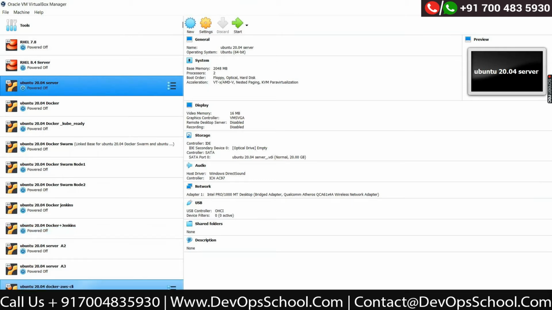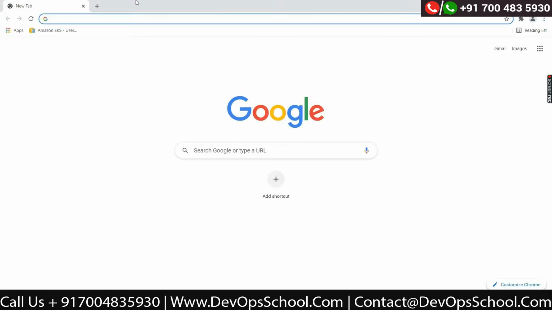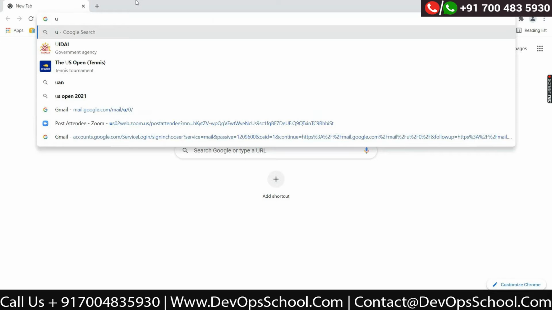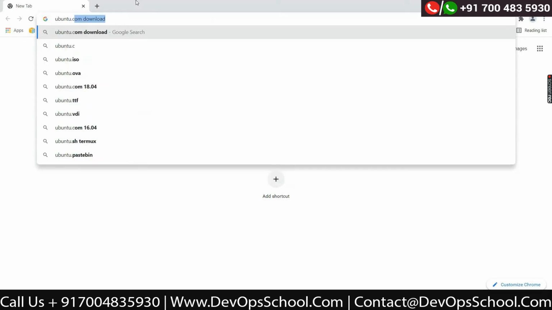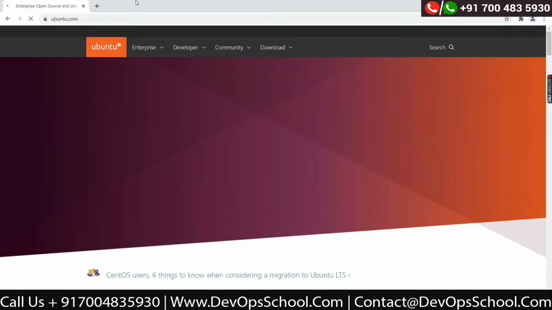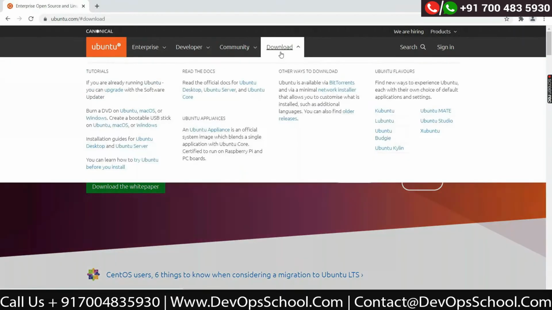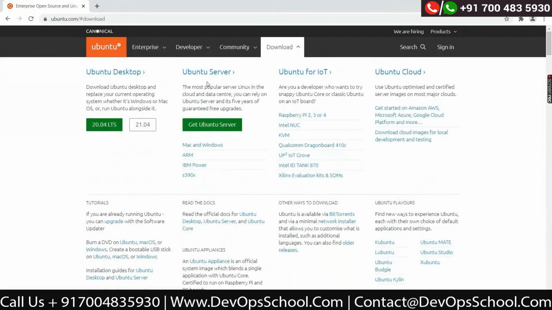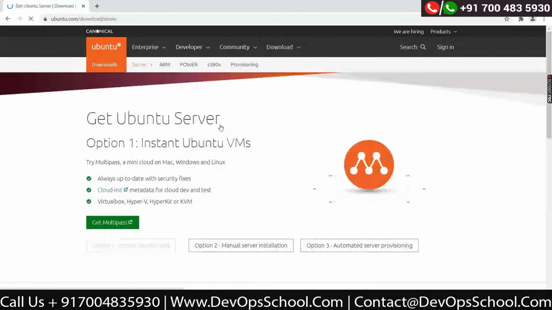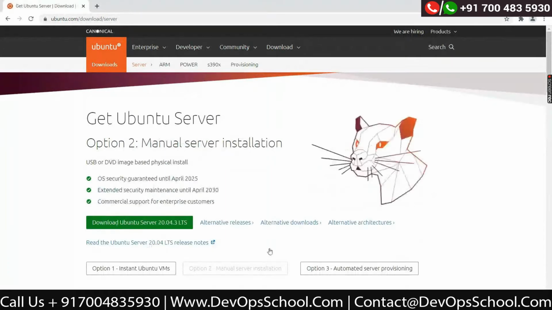Let me tell you one more thing about it. You can download Ubuntu by visiting ubuntu.com. Accept all. Go to the download section. Here you will see Ubuntu Server. Click on Get Ubuntu Server, and choose option number 2, multi-server and manual server installation. Go there. It will tell you to download Ubuntu Server 20.04.3 LTS. Always install LTS versions only.